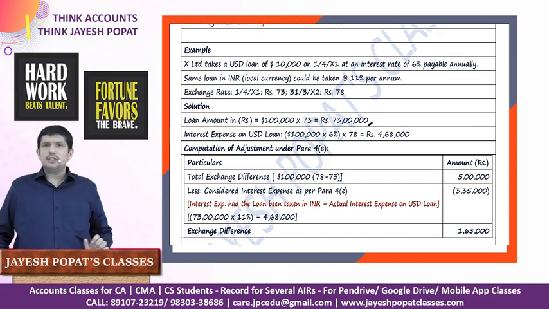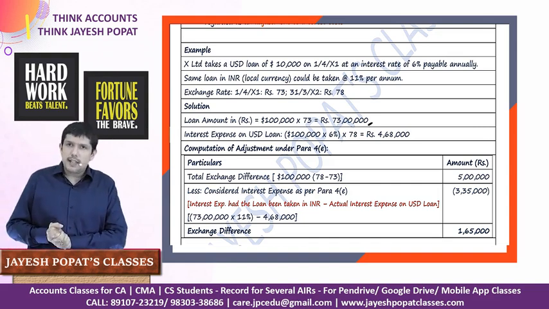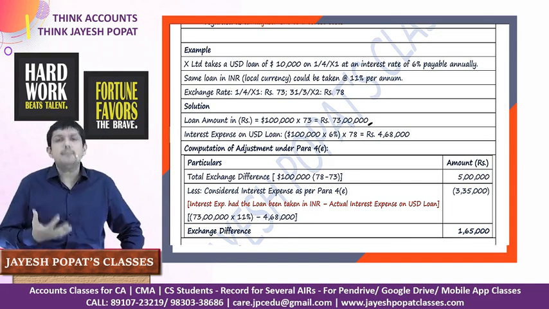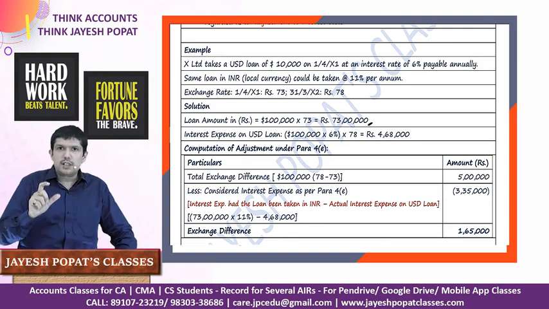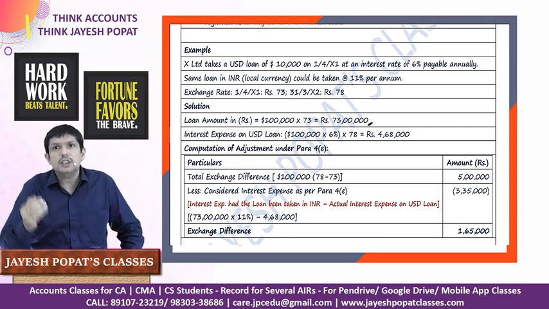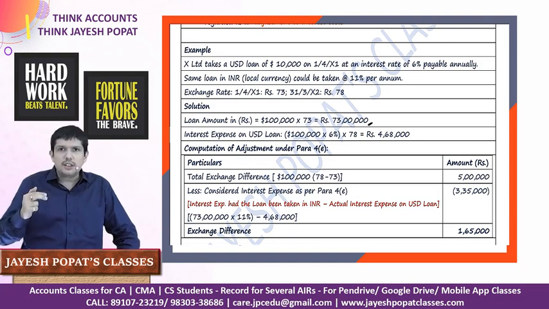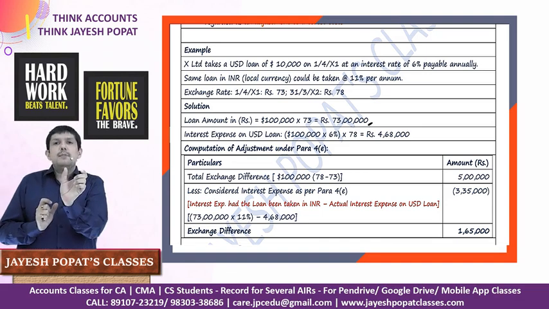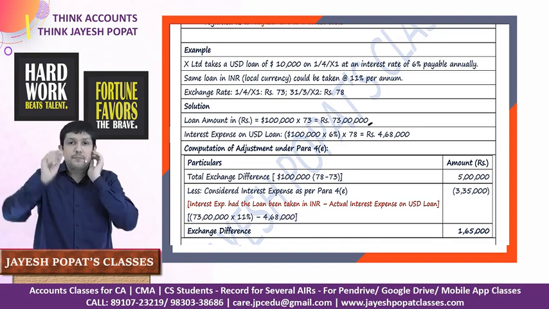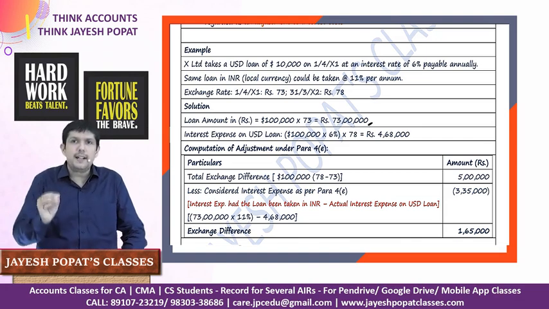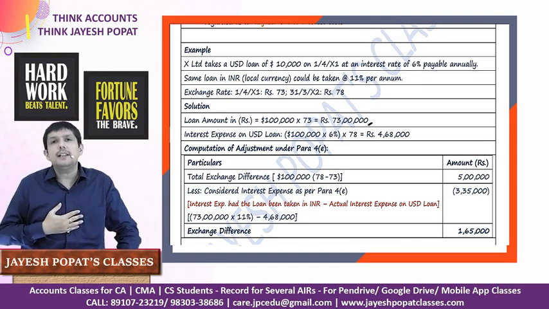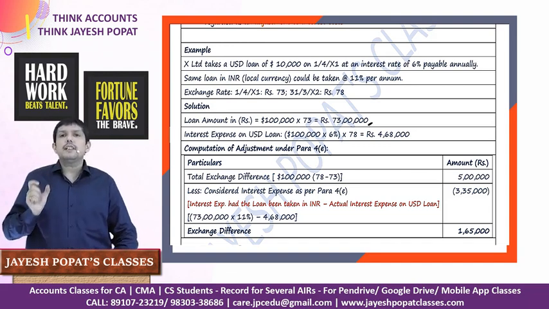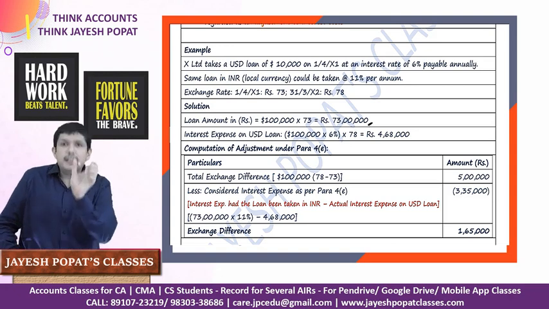So there's a difference of 5%, which definitely a business would like to save. But if I am taking a foreign currency loan, I am also exposing myself to foreign currency fluctuation, and I may incur certain losses if there is an adverse movement in the exchange rate of Indian currency vis-a-vis the USD. So this saving which I am doing in interest, the difference which is the amount of interest which I would have paid had I taken an Indian currency loan at the rate prevalent in India, and the interest which I actually pay on the foreign currency loan is the saving which I am doing in the interest expense.